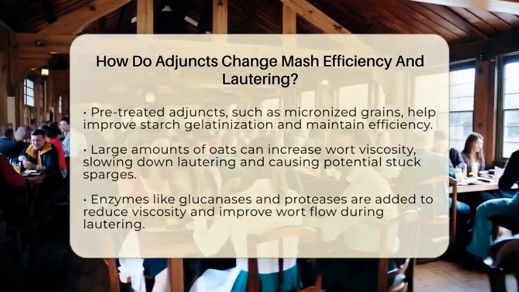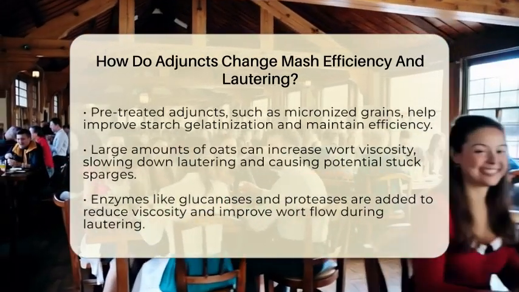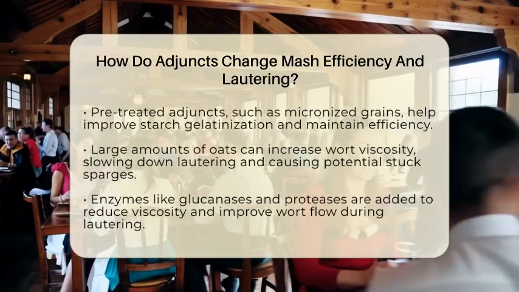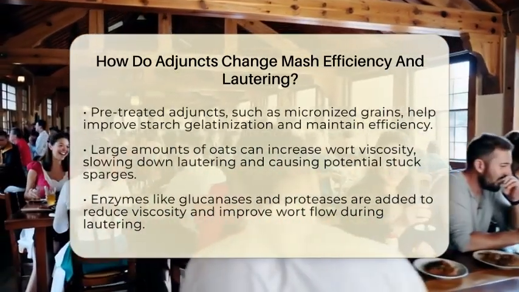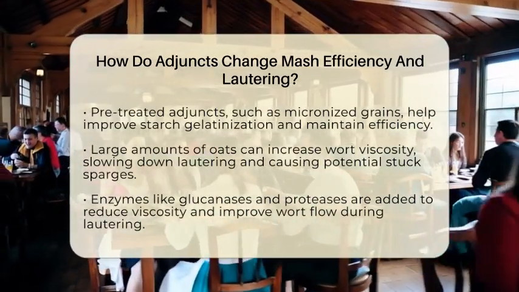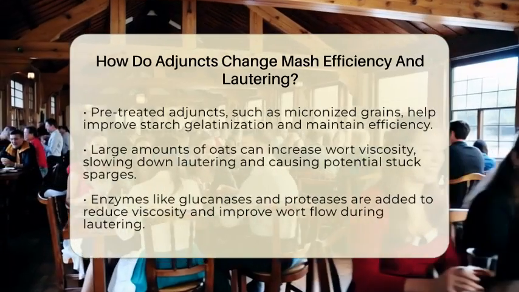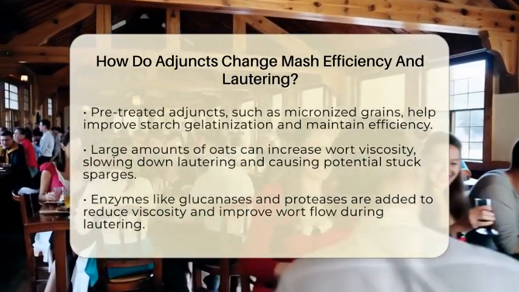But if adjuncts like oats are used in large amounts, they can increase the wort's viscosity. Higher viscosity means the wort becomes thicker and drains more slowly during lautering, which can slow down the whole process. Wort viscosity is a big deal because it affects how easily the liquid separates from the grain bed. When the wort is thick, it can cause stuck sparges, when the flow stops or slows down.